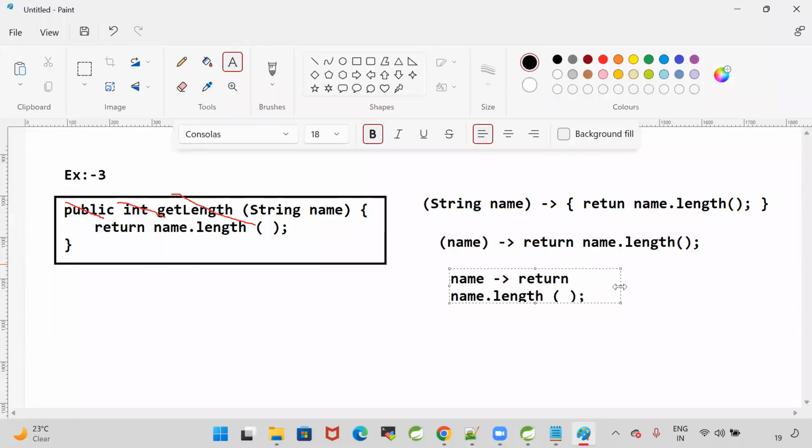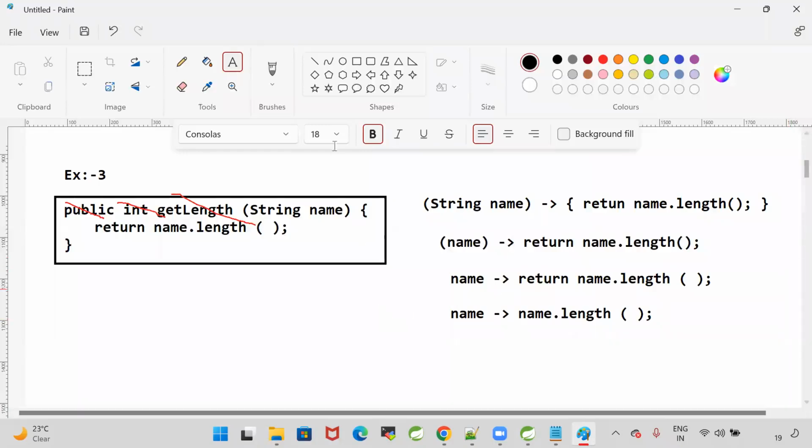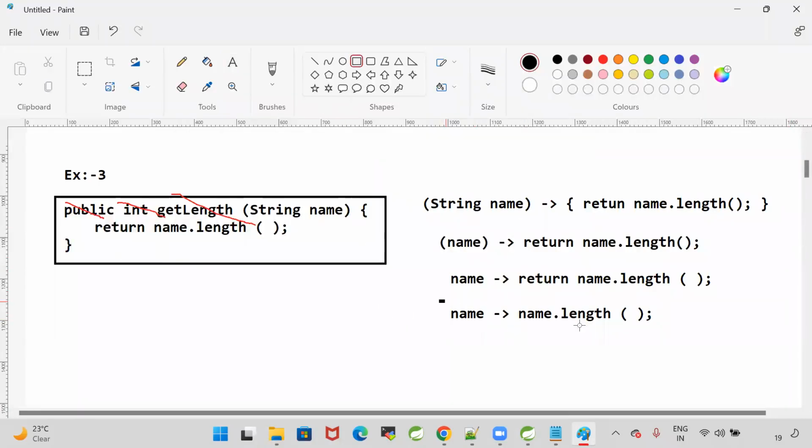When you are calling a single method in the Lambda, writing the return statement is also optional. Simply you can write name arrow name dot length. This is our final Lambda for the get length method, the short form of the Lambda.